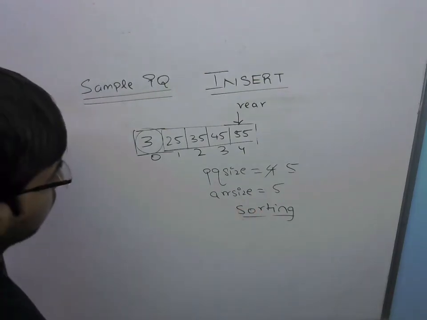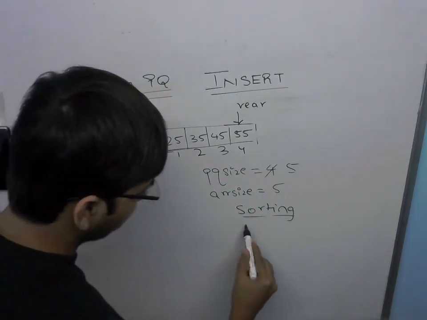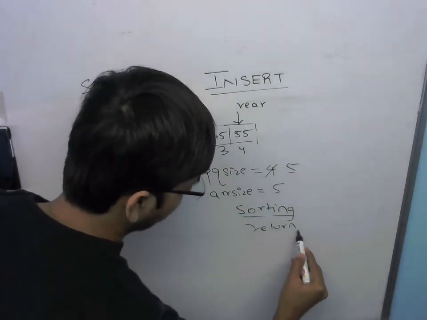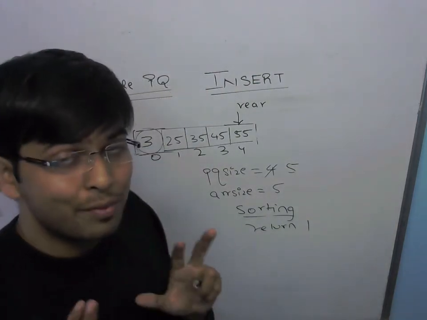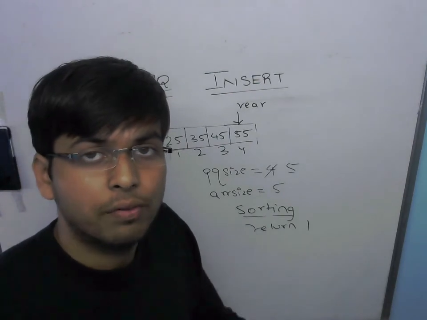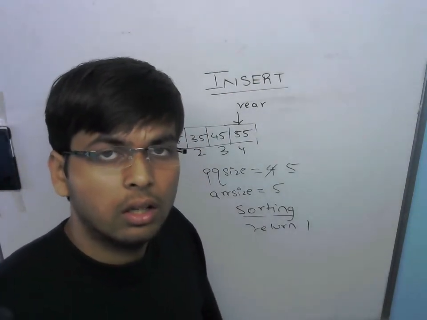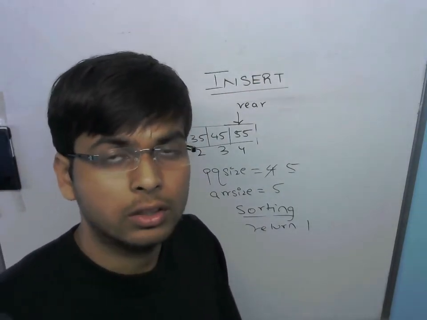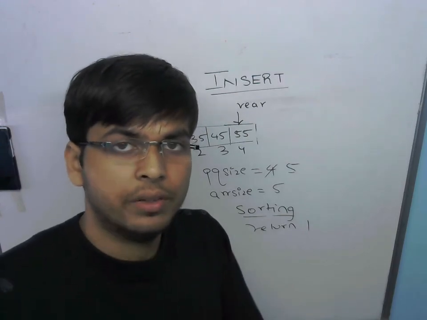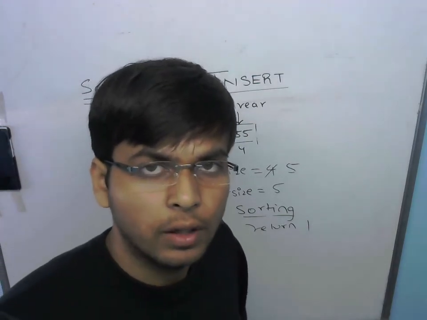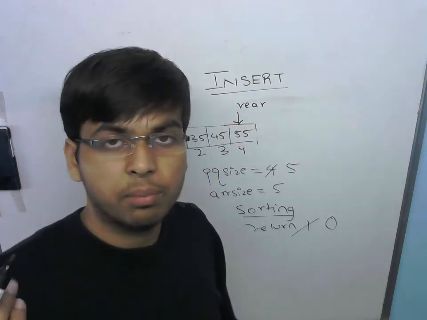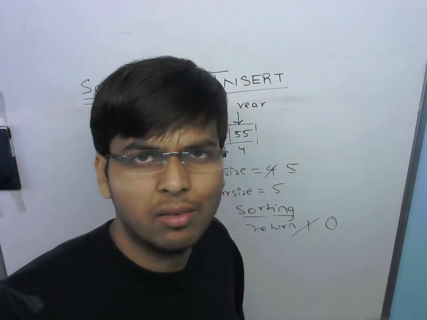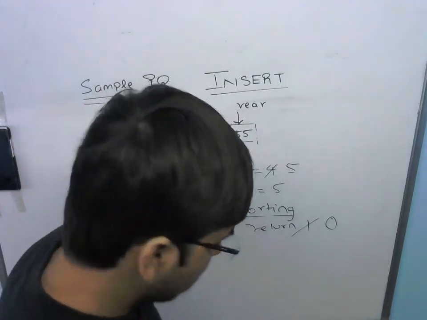So after the sorting procedure, we can then return a value 1, which indicates that the insert operation was successful. If the full helper method returns false, that indicates that our array is already full, then instead of 1, I can return 0, indicating that we cannot perform the insert operation because of unavailability of space.